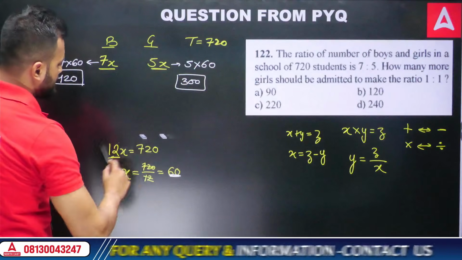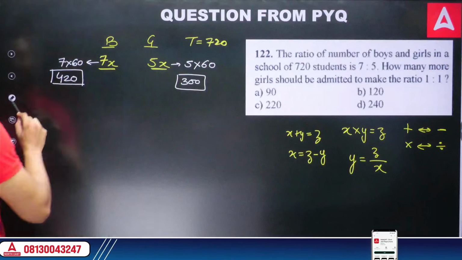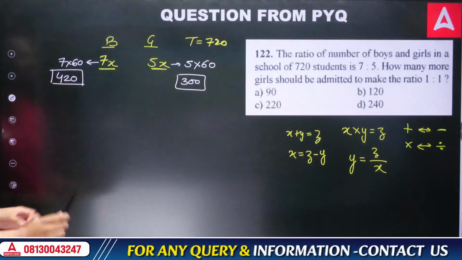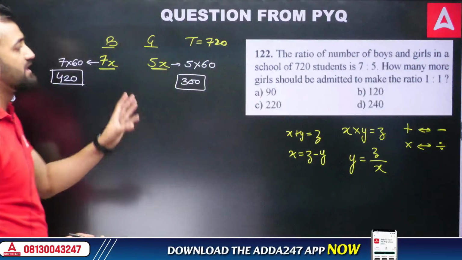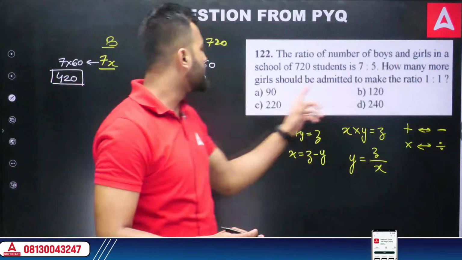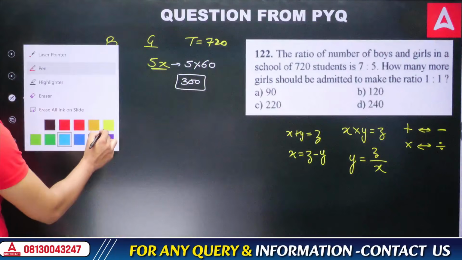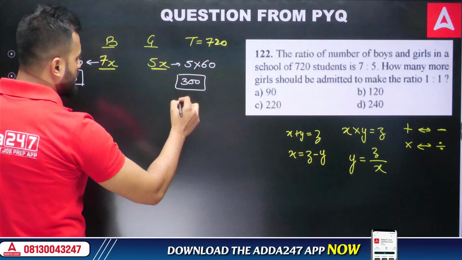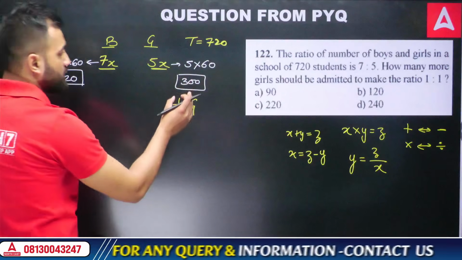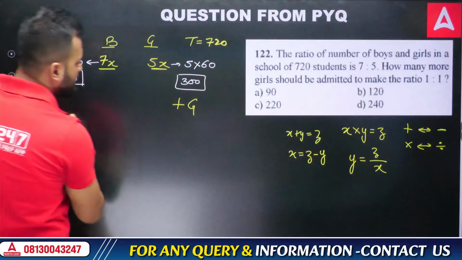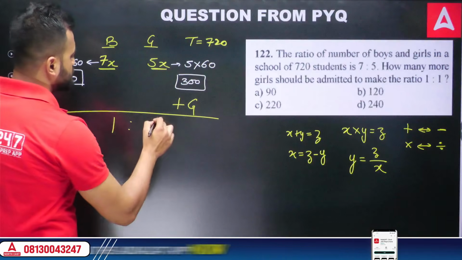Okay, so once I remove this part, what we can see is we have to make an equation. Now what is the equation? See, read it carefully. This was the ratio, and from the ratio we have got the number of boys and girls. Now in this, how many more girls should be added? I want to add more girls out here, so that my final ratio ends up being 1:1. Got it?